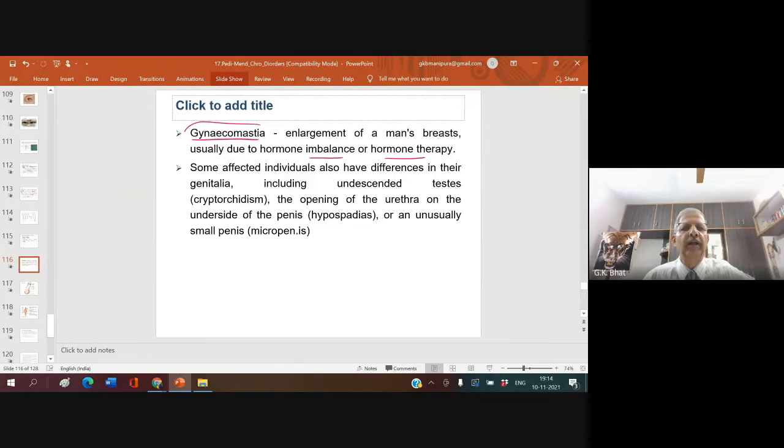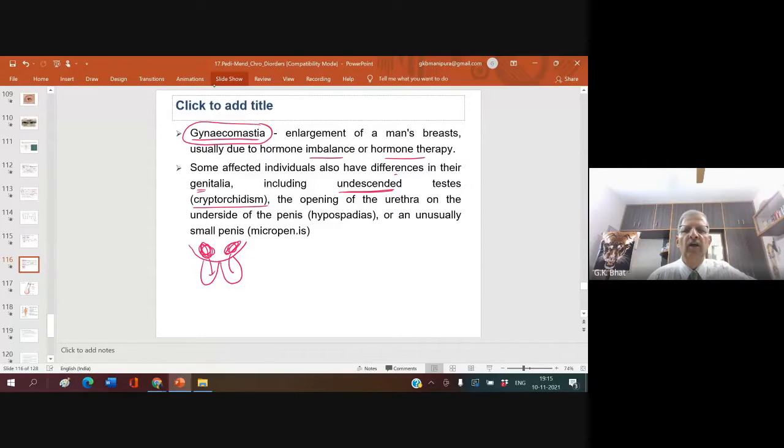Remember the word gynecomastia. You also come across cryptorchidism, the failure of the testes to descend. Some affected individuals have differences in their genitalia, including undescended testes. The testes will stay above and will not come down.